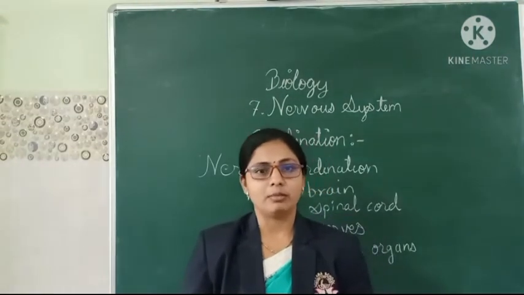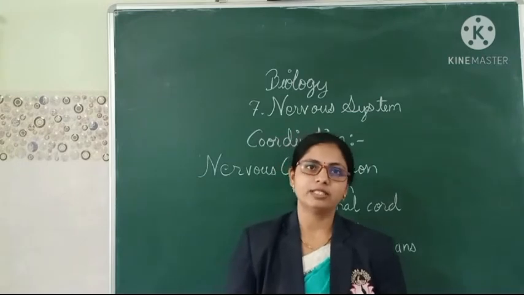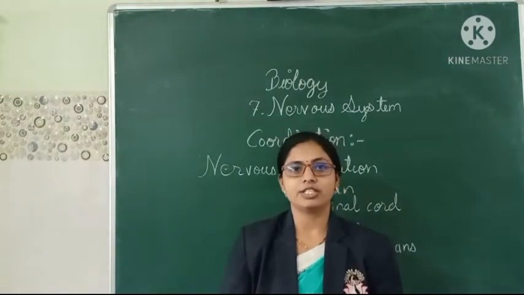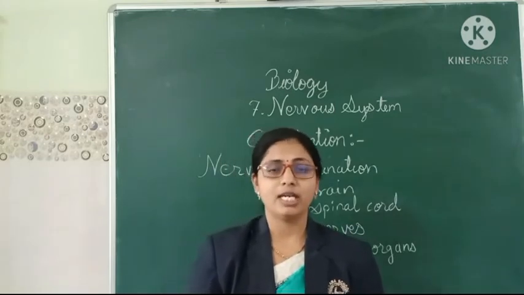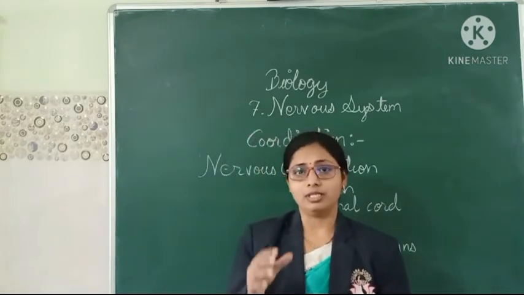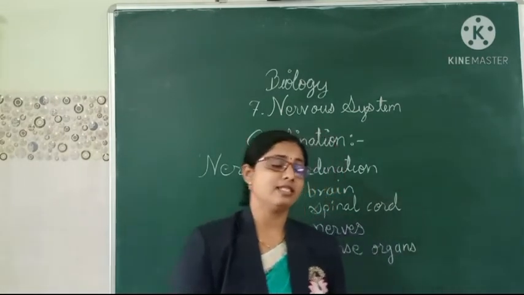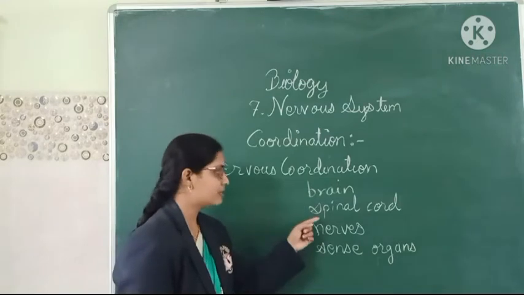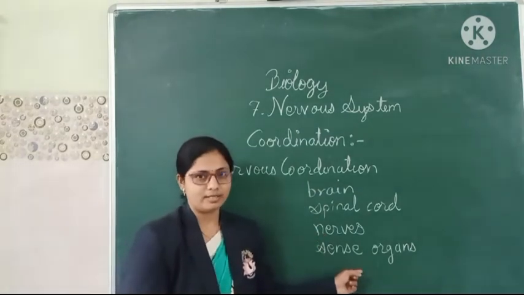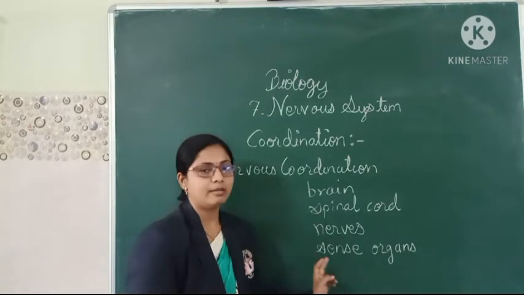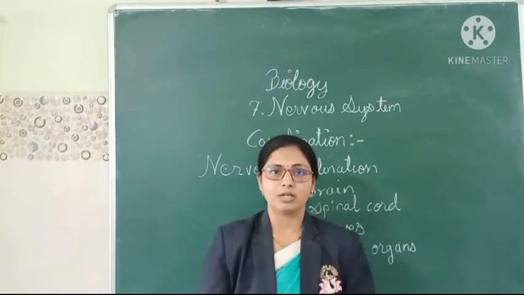Now we are going to learn about the nervous coordination. So what does nervous coordination include? Nervous coordination is mainly brought by the nervous system. Now, do you know what parts this nervous system consists of? Mainly it consists of brain, spinal cord, nerves and sense organs. So these are the main parts which are included in the nervous coordination.